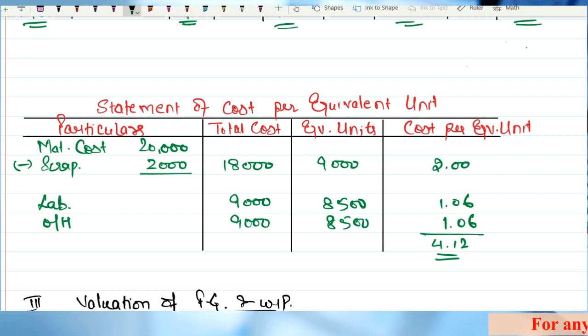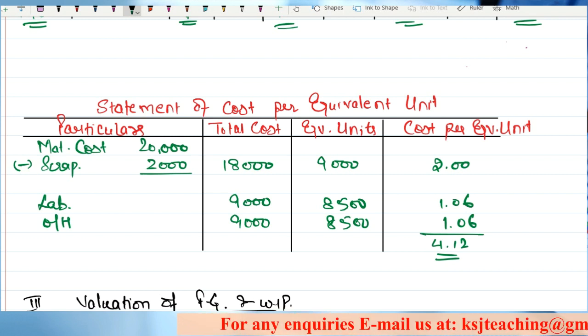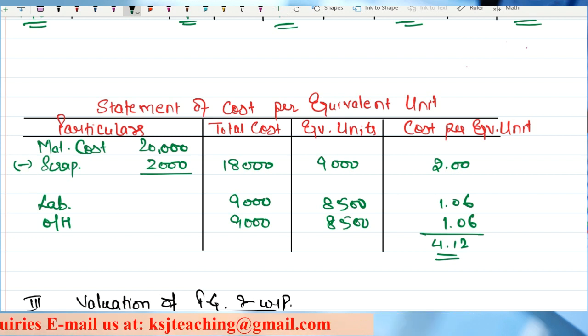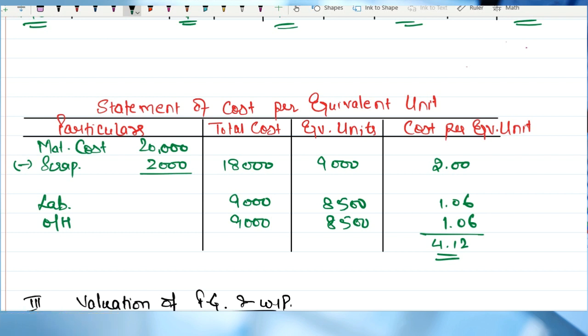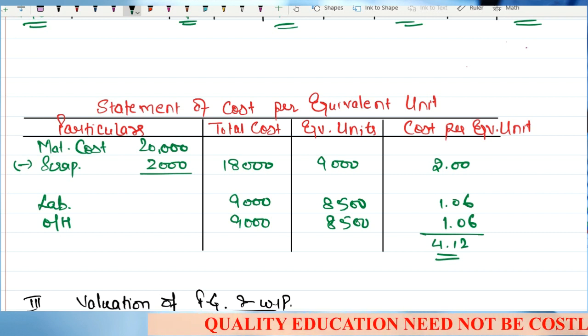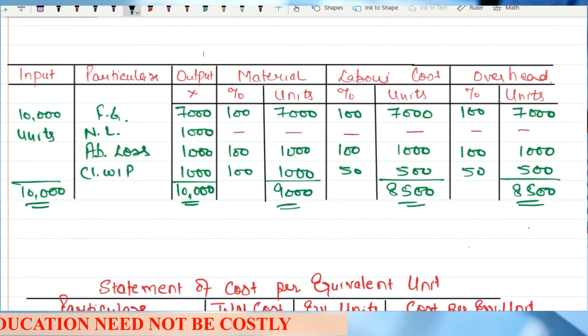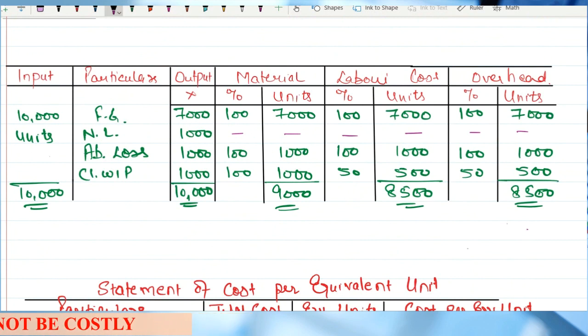Open page 12.5. Treatment of units of abnormal loss in the statement of equivalent production. It says add the units of abnormal loss to equivalent production units. That is what we have done. That is output. And also show it in the output column unless otherwise stated. If we are taking it in the equivalent production units, we have to show it in the output column. This is where we have to show it.